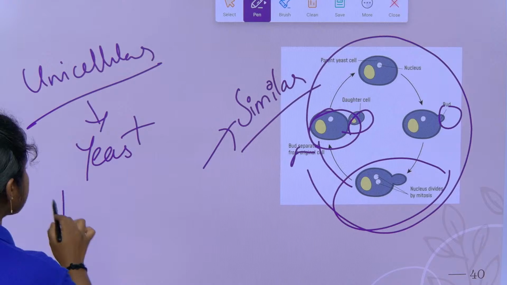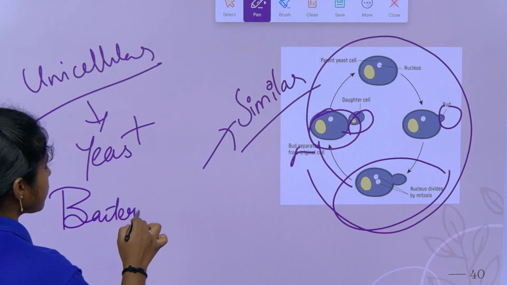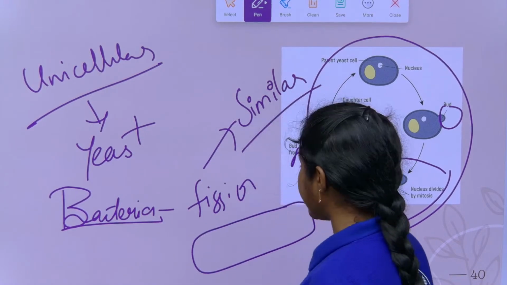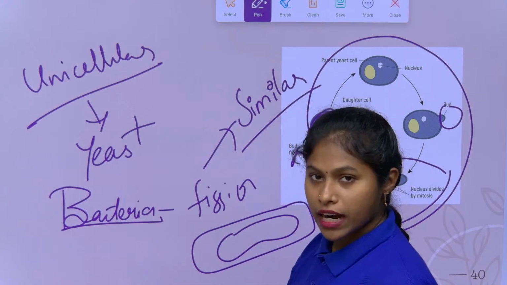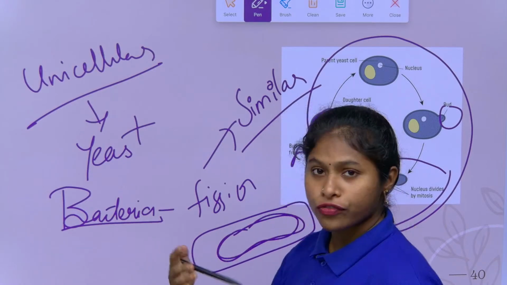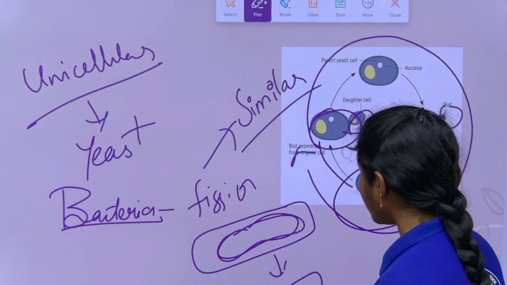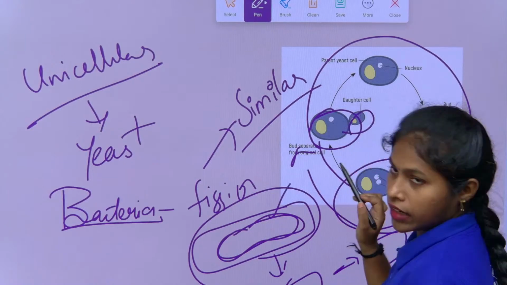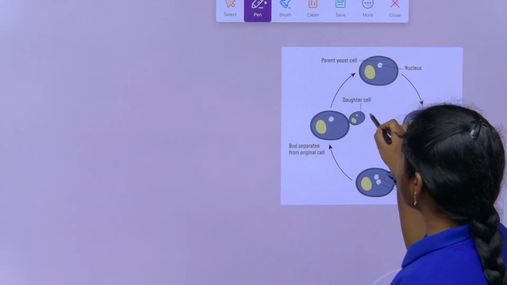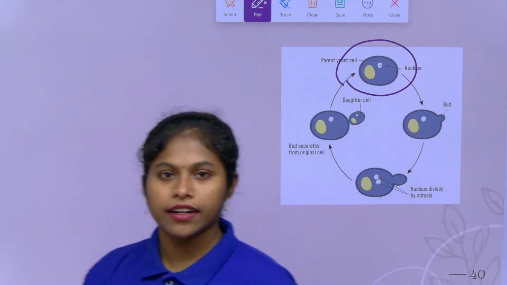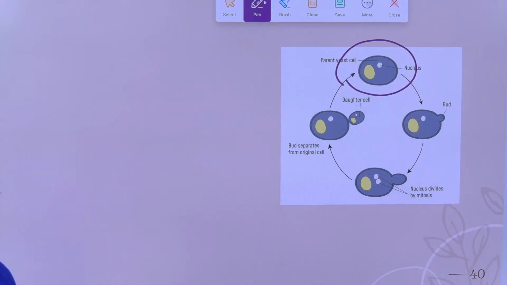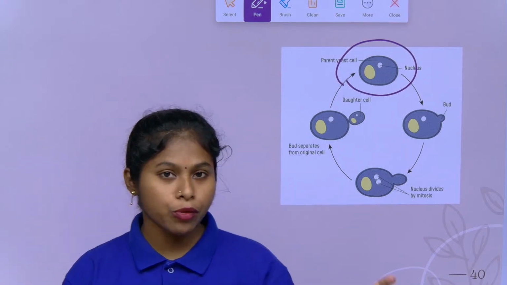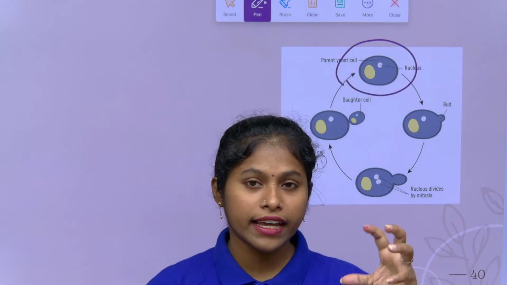So in bacteria, what we studied, children, is fission. In bacterial fission, under favorable conditions the bacterium becomes twice in size, makes copies of the nucleus, and then divides into two, right, in binary fission. So here the parent is not continuing as before. Here in fungi the parent does not vanish, the parent will be there. Fission takes place in bacteria, and the budding process takes place in fungi. In budding, the parent does not vanish, it will be there.